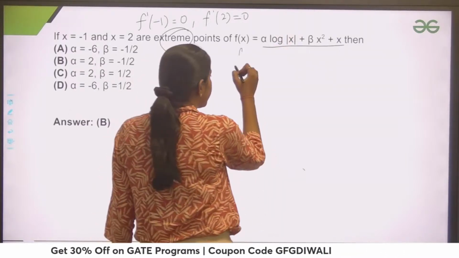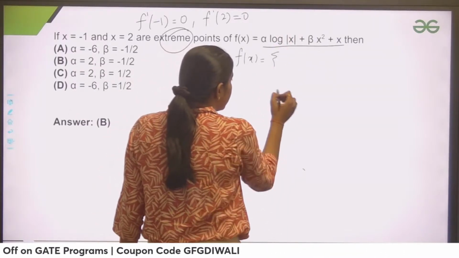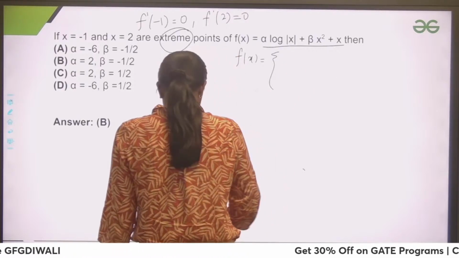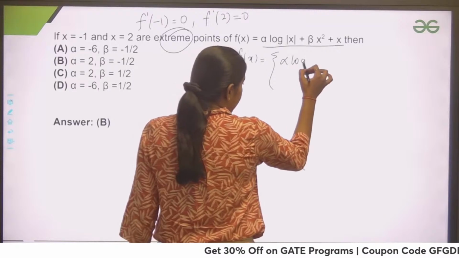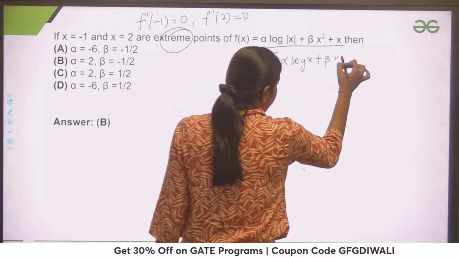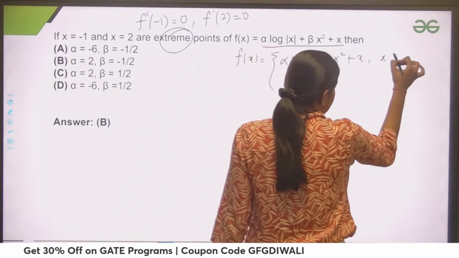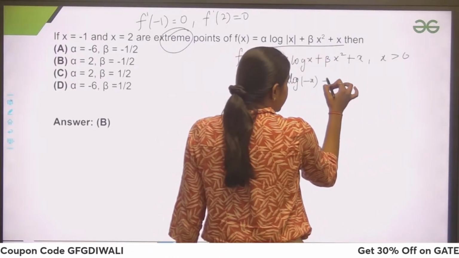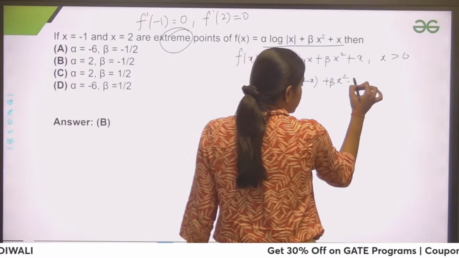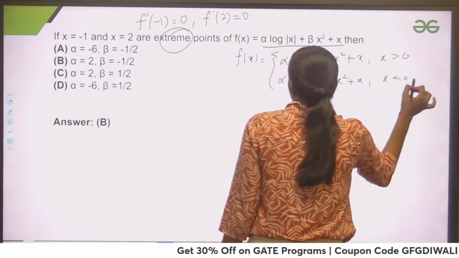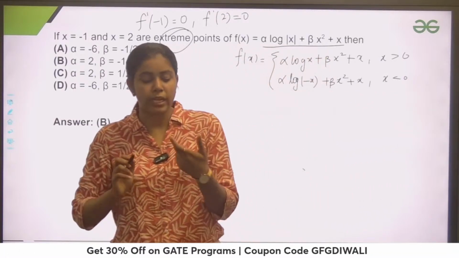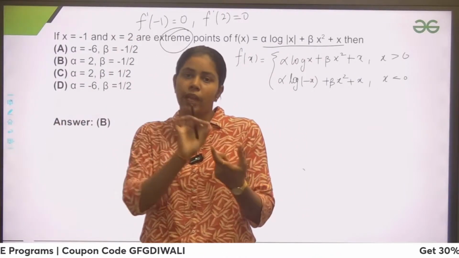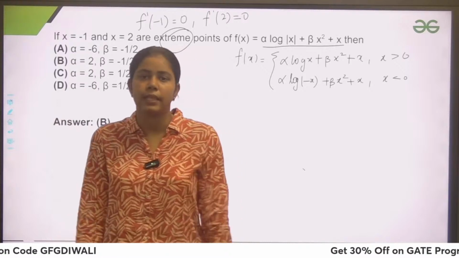So can I break down this function? f(x) is equal to alpha log x plus beta x square plus x when x is greater than 0, and alpha log of minus x plus beta x square plus x when x is less than 0. Why have I written that? Because we know how to define a mod x function. Mod x is x when x is greater than 0 and mod x is minus x when x is less than 0, right?